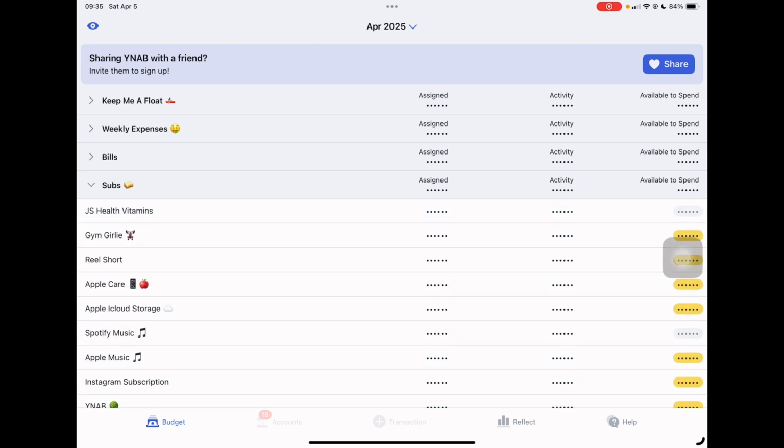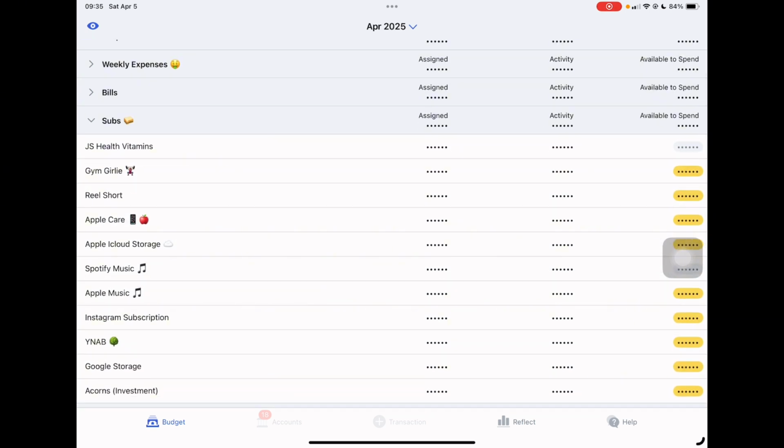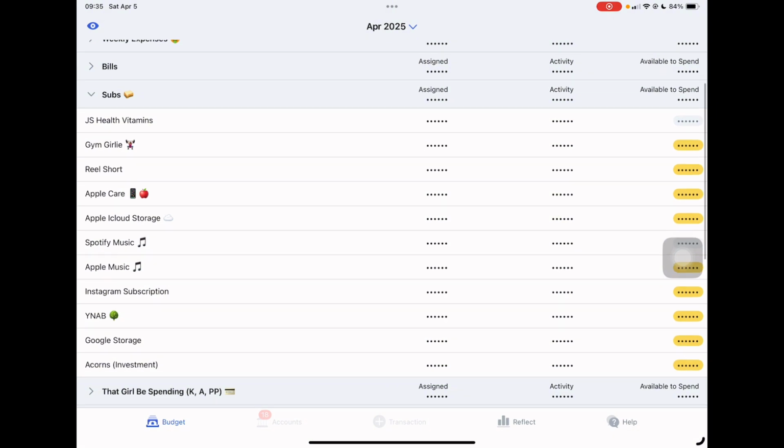Now for my subscriptions, my JS Health vitamins, I am probably going to skip that for the month of May, so I need to go on there and do that. Gym Girly is a gym, even though I've been doing so bad at doing that. Real Short is like this app that I have, Apple Care for my phone and iPad, Apple iCloud storage, Spotify. I have not used Spotify.